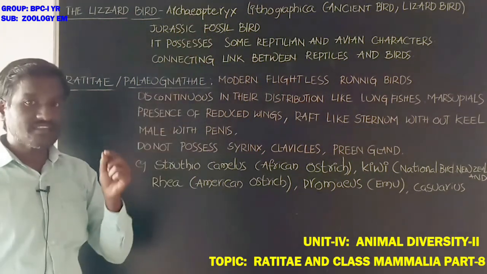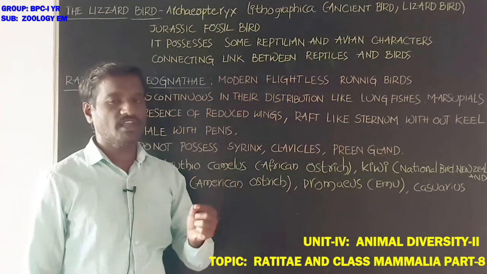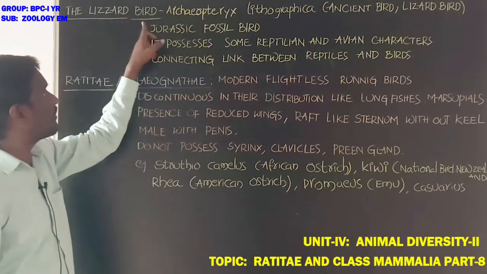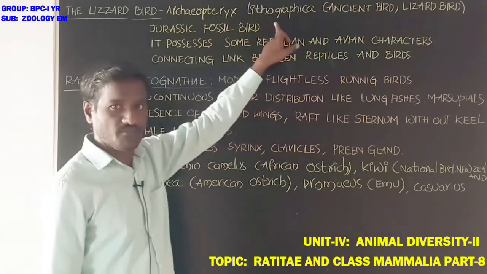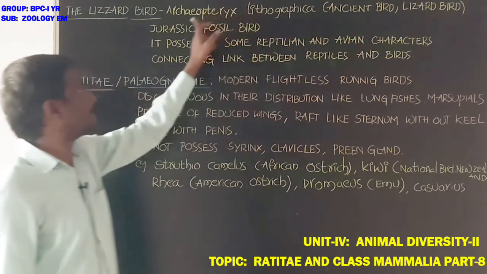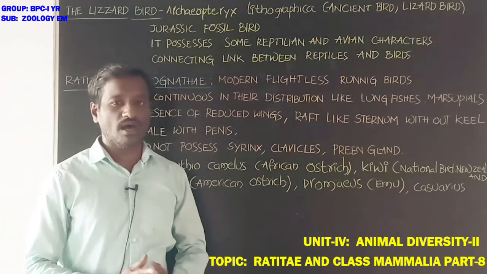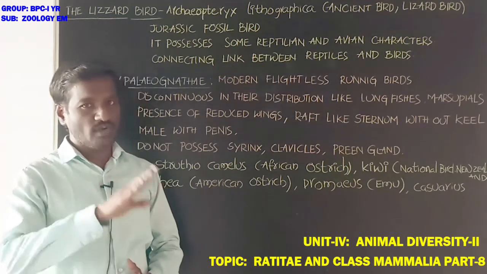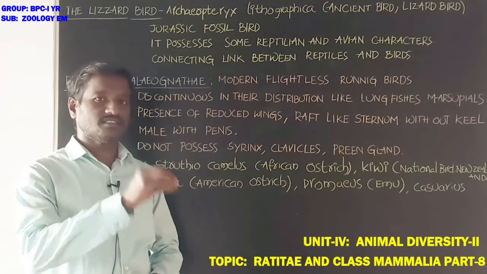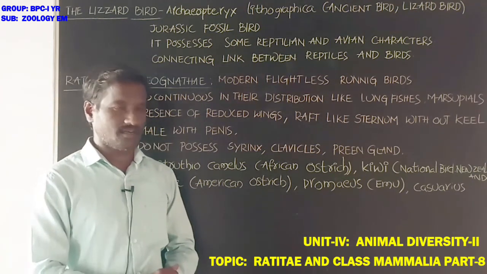Fossilized remains of this animal were found in Bavaria in Germany. Archaeopteryx, the lizard bird, is Archaeopteryx lithographica. It is also called ancient bird, lizard bird, Jurassic fossil bird. If you observe this one, it shows two types of characters: some amount of bird characters, and also reptile characters.